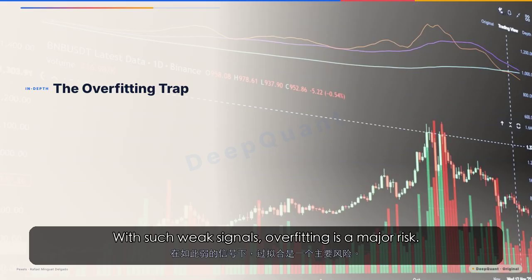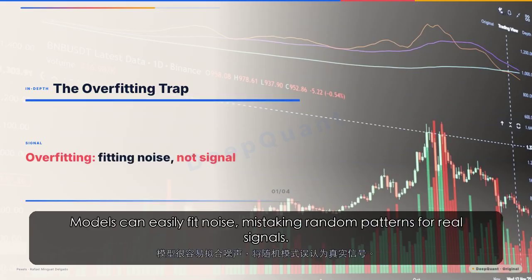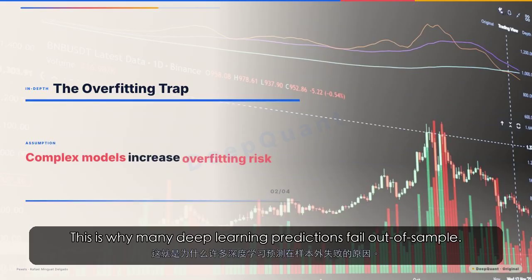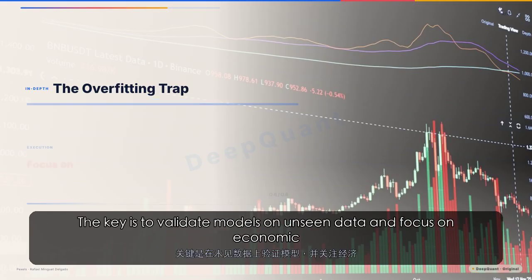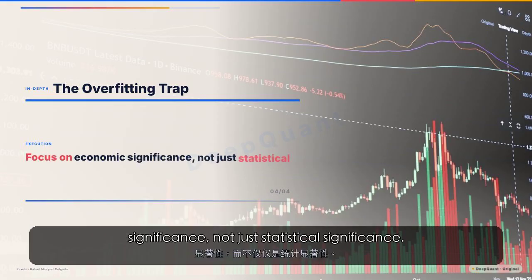With such weak signals, overfitting is a major risk. Models can easily fit noise, mistaking random patterns for real signals. This is why many deep learning predictions fail out of sample. The more complex the model, the higher the risk of overfitting. The key is to validate models on unseen data and focus on economic significance, not just statistical significance.